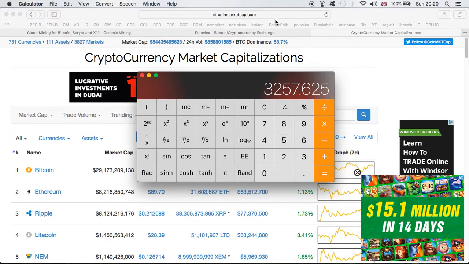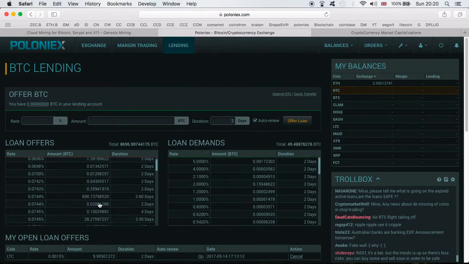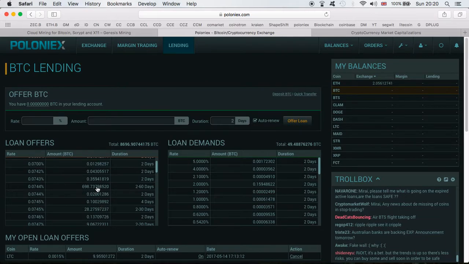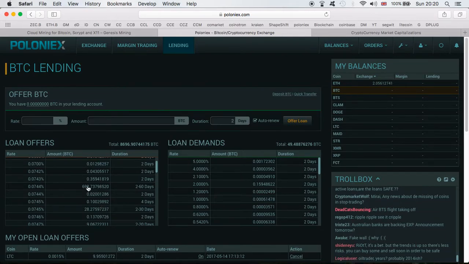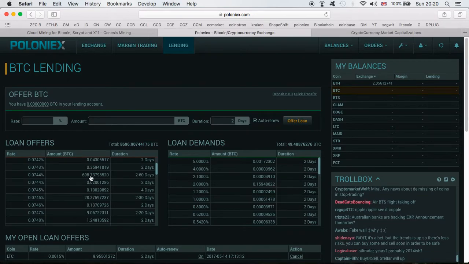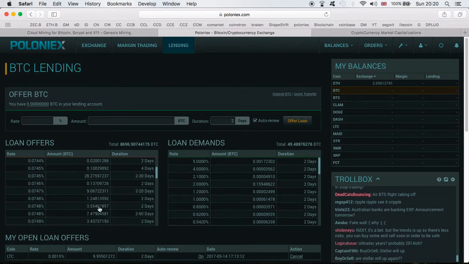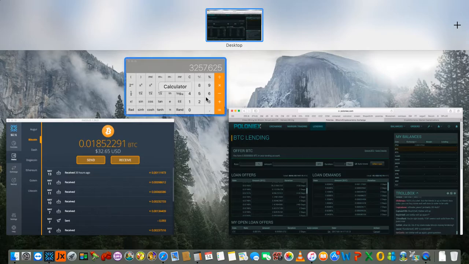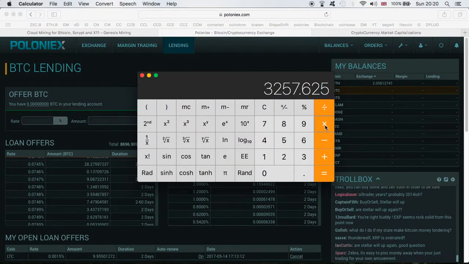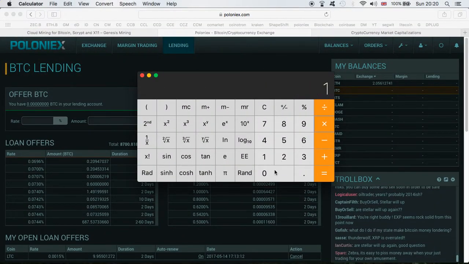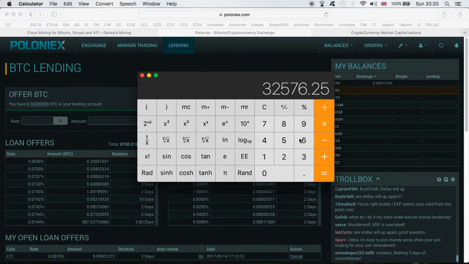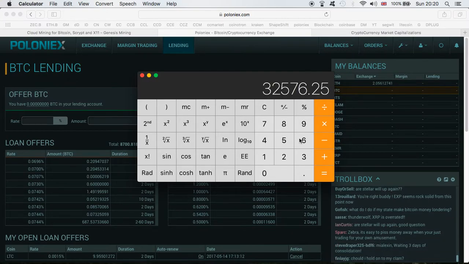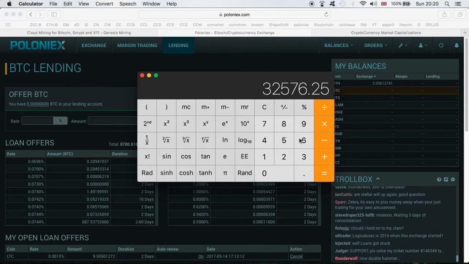I mean, it is crazy to say, but as you can see, there are people with quite huge amounts of Bitcoins, 698, 28, 9, 7. So can you imagine, if you have 10 Bitcoins and you multiply this by 10, you can, guys, make out of your Bitcoins just by lending them $32,000 per year. That is a crazy amount of money.